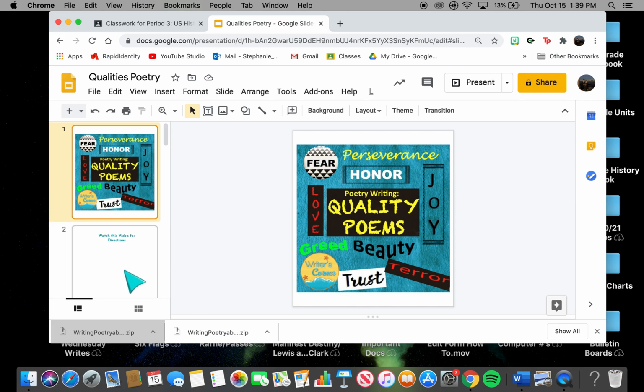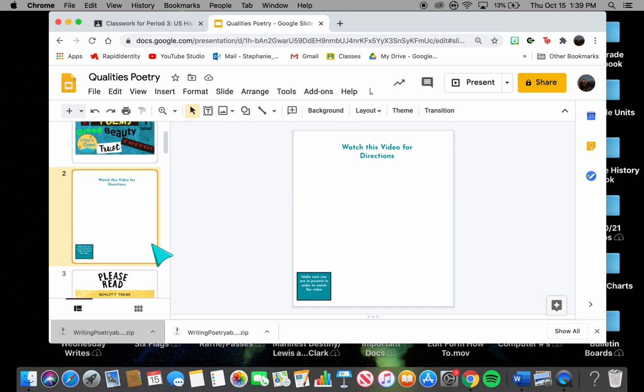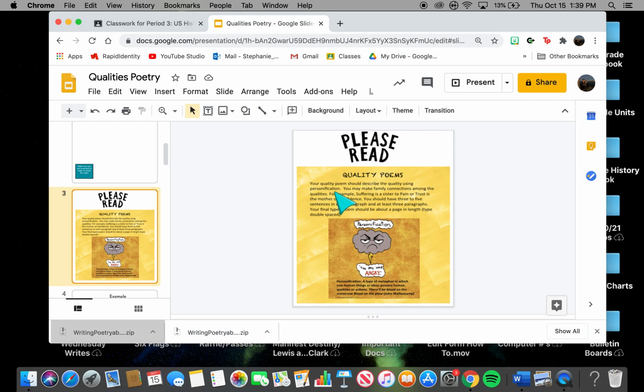The directions on this page, obviously I'm making them right now, so if you're watching them, then good for you. For slide 3, where it says please read, it's explaining what you need to do. For this assignment, you are going to be doing 3 poems, choosing 3 different qualities. Each one of those poems needs to be at least a paragraph. When it says that you need to have at least 3 paragraphs, it doesn't mean that each poem has to have 3 paragraphs. What it means is each poem has to be a paragraph.